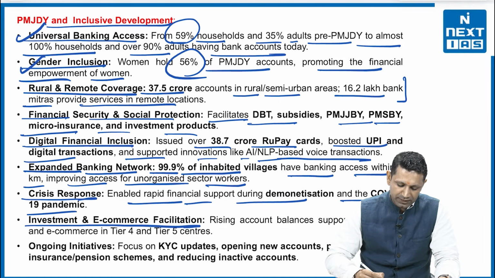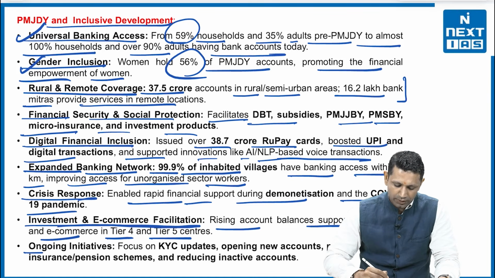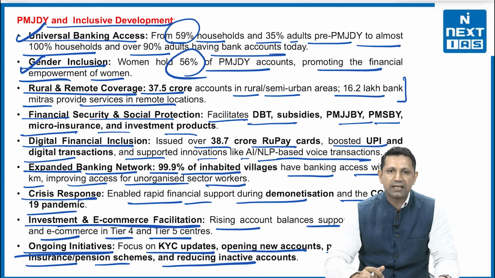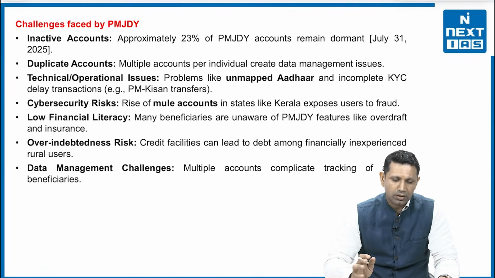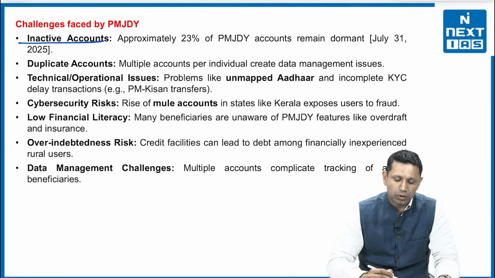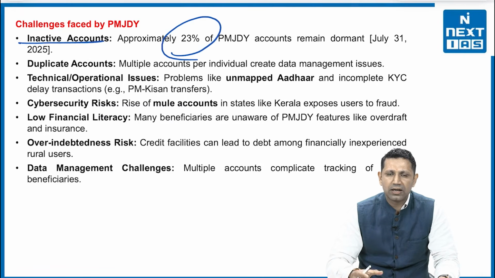Then crisis response. It enabled rapid financial support during demonetization and the COVID-19 pandemic. Then investment and e-commerce facilitation. Rising account balances support investment and e-commerce in Tier 4 and Tier 5 centers. Then ongoing initiatives focus on KYC updates, opening new accounts, promoting micro insurance and pension schemes, and reducing inactive accounts. So that is also being done. Now, what are the challenges that we are facing?